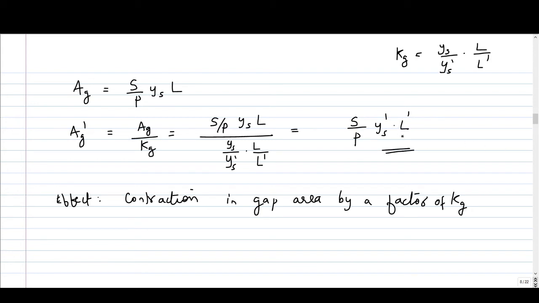So from here also you can see that Ag dash will be less compared to Ag, because Ys is replaced by a lesser value Ys dash, and L is replaced by a lesser value L dash. So the effect of slotting is a contraction in the gap area by a factor of kg.